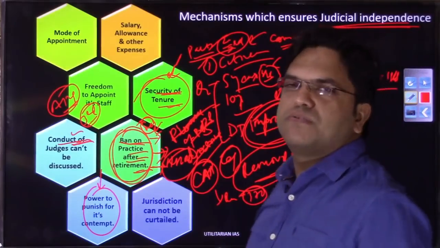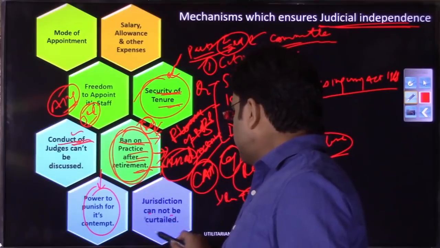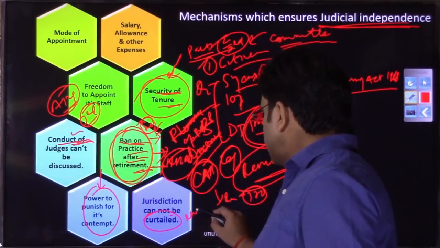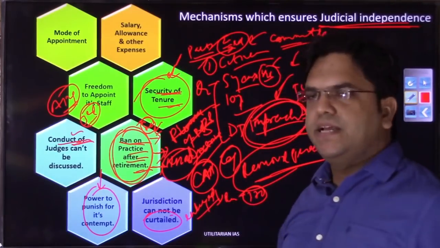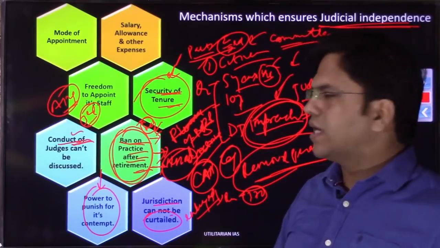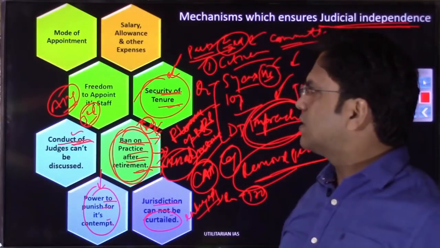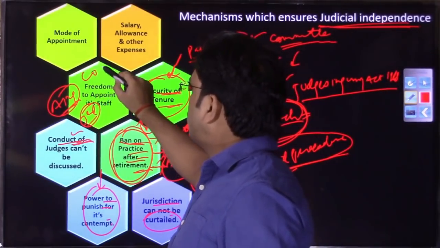The jurisdiction of the Supreme Court cannot be curtailed, although it can be enlarged. So Parliament can enlarge the jurisdiction of the Supreme Court, but they cannot curtail it. Power to punish for its contempt, we already have discussed that under Article 129 you have something called court of record.